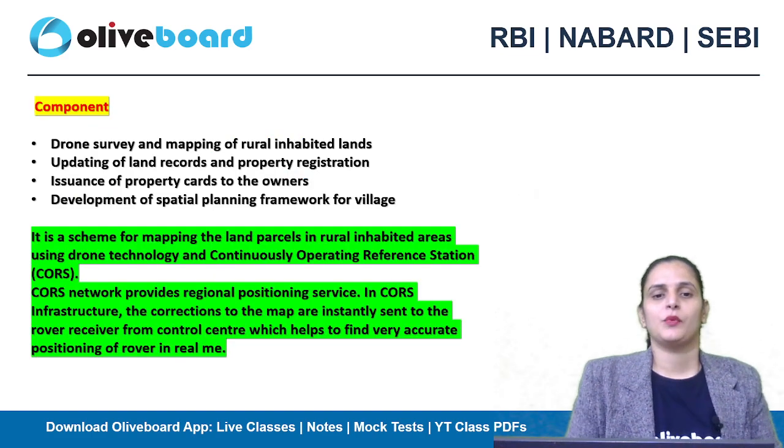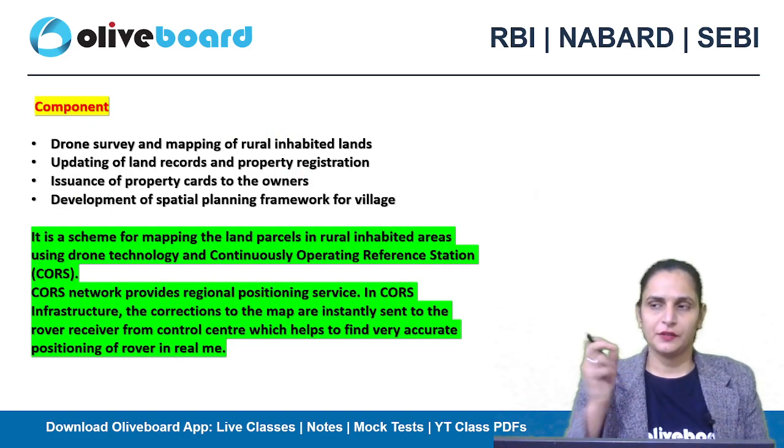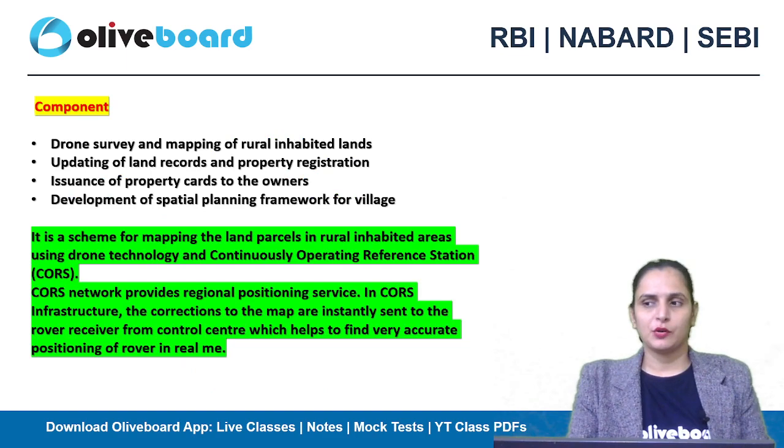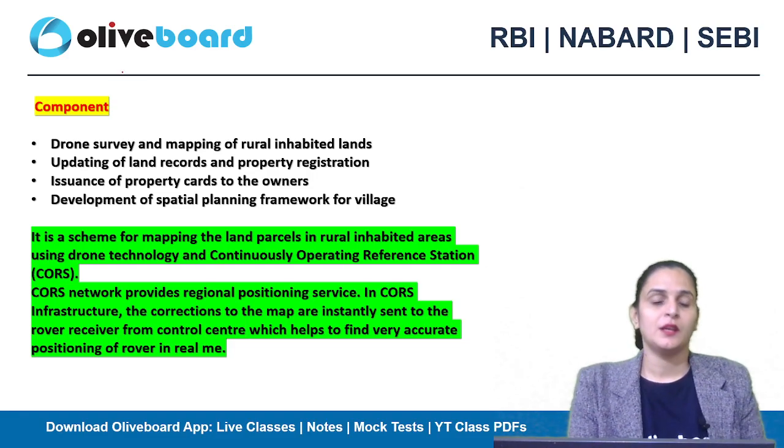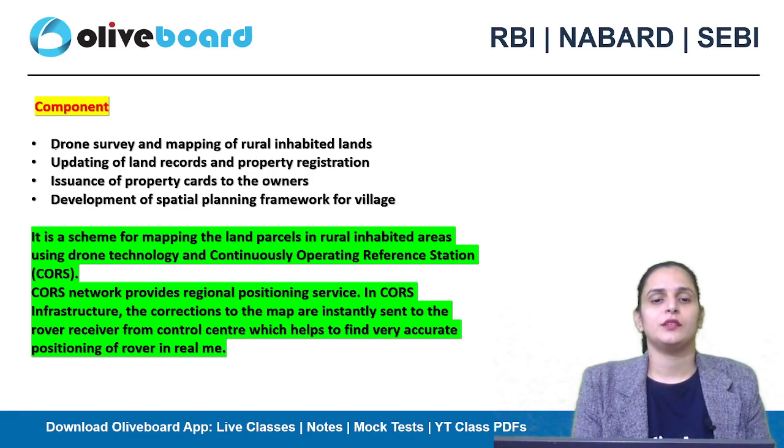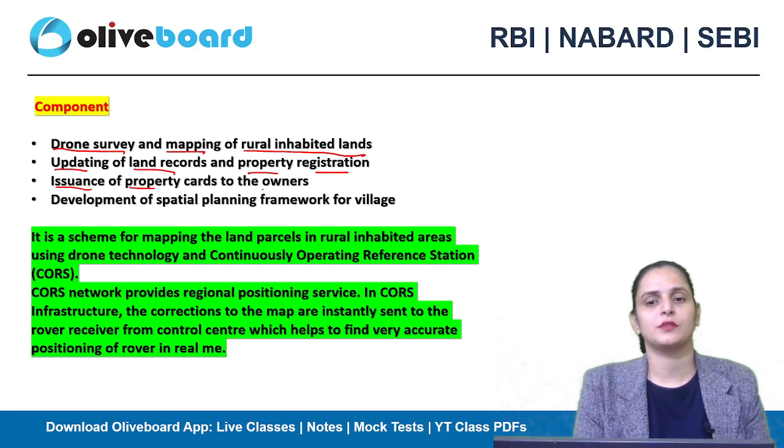Okay. Now, what are the different components, like which particular technology am I talking about for the surveying and mapping? We are using drone surveys and mapping of rural inhabited lands, updating of land records and property registration, issuance of property cards to the owners, and development of a spatial planning framework for villages.